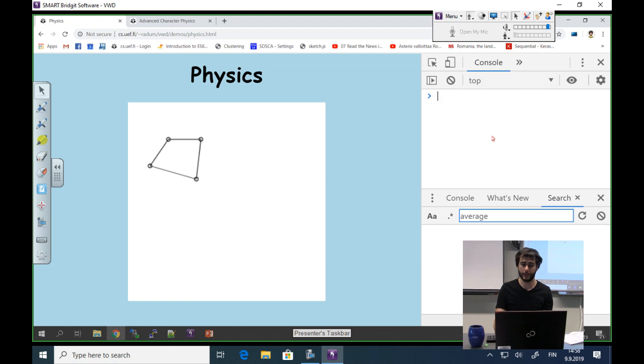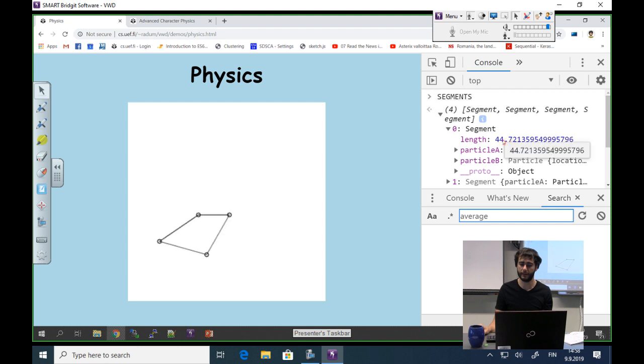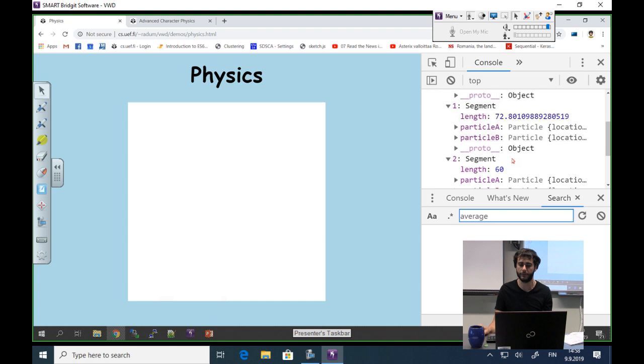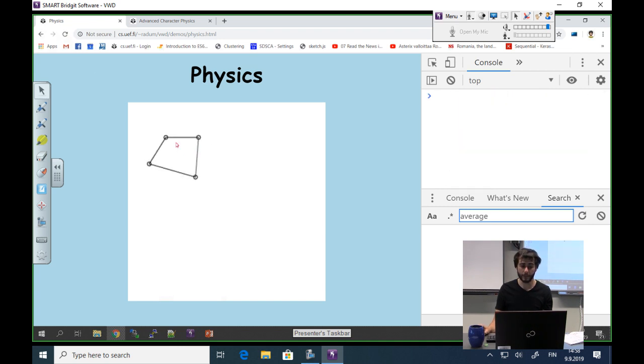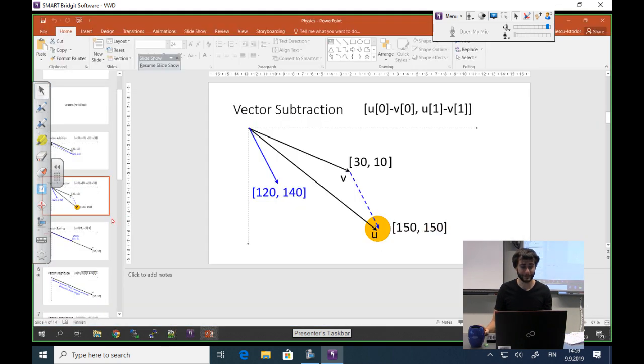So I'm going to do this printing of the segments again, and now I get a length value for the first segment, a different one for the second, and a different one for the third, and so on. But as you can see, during my animation, especially this length here, changes very much. So that's what I want to force now, to bring it back to its original size that we stored in these objects. So how do we do that?